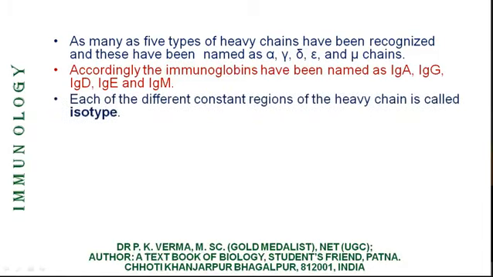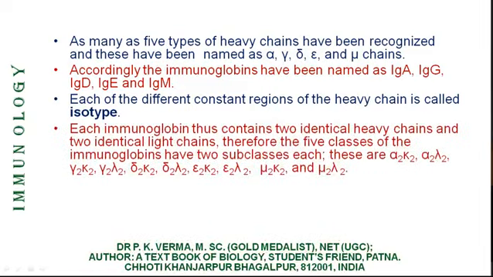Each of the different constant regions of the heavy chains is called an isotype. That is constant 1, constant 2, constant 3. These are 3 or 4 constant regions. The 2 constant regions facing each other are similar, so these are called isotypes.